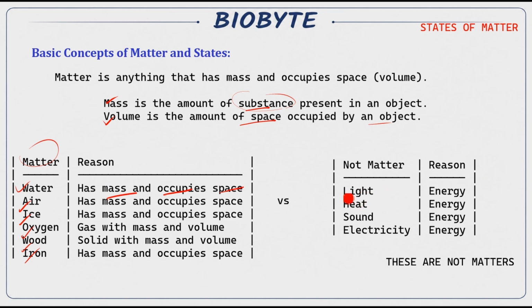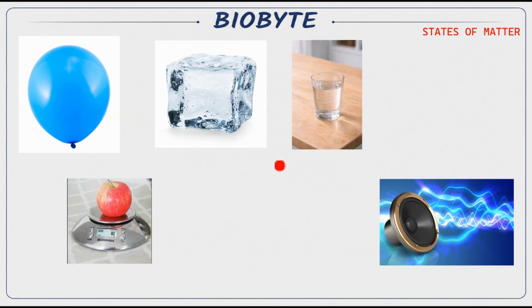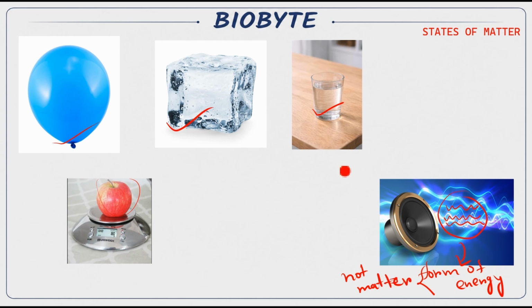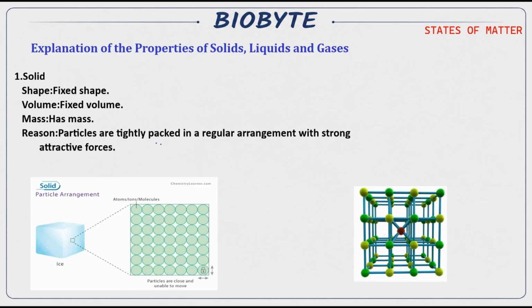But what about light, heat, sound, and electricity? Why are these not considered matter? Because they are a form of energy, nothing else. They don't have mass, they don't have any volume. Here the balloon, the ice cube, the glass of water, and the apple, all of these things have the specific characteristics of matter. But these waves coming out of this source, what are they? These waves are a form of energy. So this energy is not matter, because it doesn't occupy any space and doesn't have any mass.